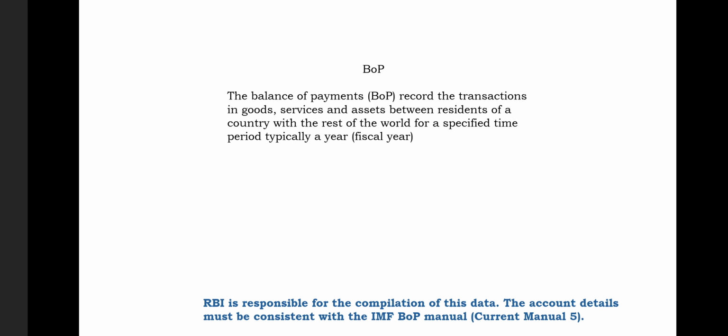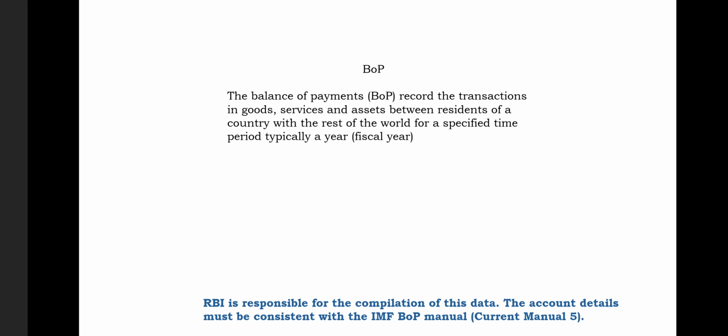So balance of payment records all the transactions of the residents of a country with the rest of the world only for a specified period of time, that is a year, and it will be the transactions related to goods, services, and the assets of our nation. And you can also take liabilities, which we will discuss later.